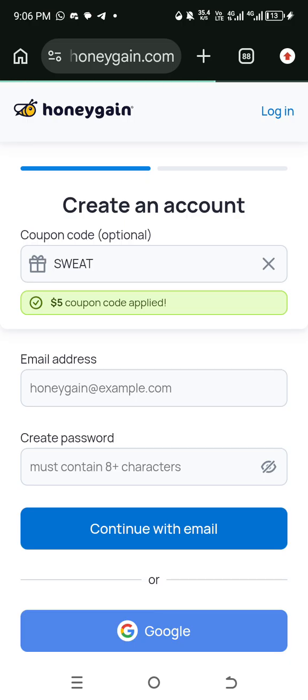Next, just hold on. You receive something like this: the coupon code is being applied. That's what happens when you use the link. If you didn't use the link, just go and search it randomly, and you will receive this coupon code. So the coupon code is applied automatically.